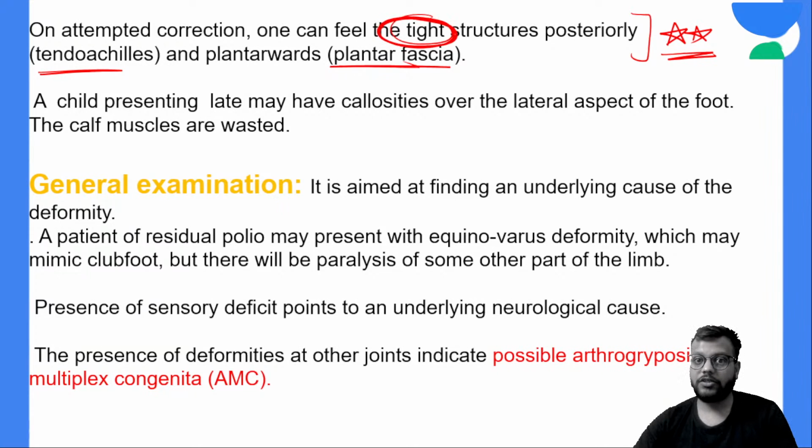These are screening tests that can be used by healthcare workers at the primary level to detect and diagnose CTEV at an earlier stage, so that treatment can start very early. In general examination, whenever a case of CTEV or clubfoot comes, you have to rule out secondary causes, that is AMC and other paralytic disorders like spina bifida, Friedreich's ataxia, polio, etc.